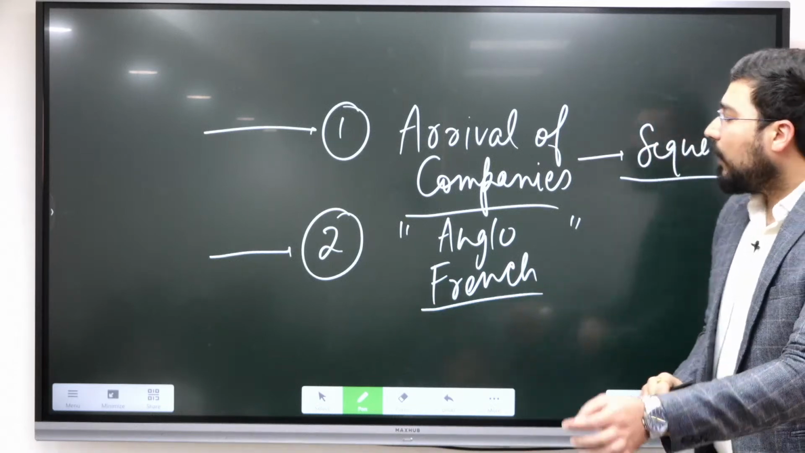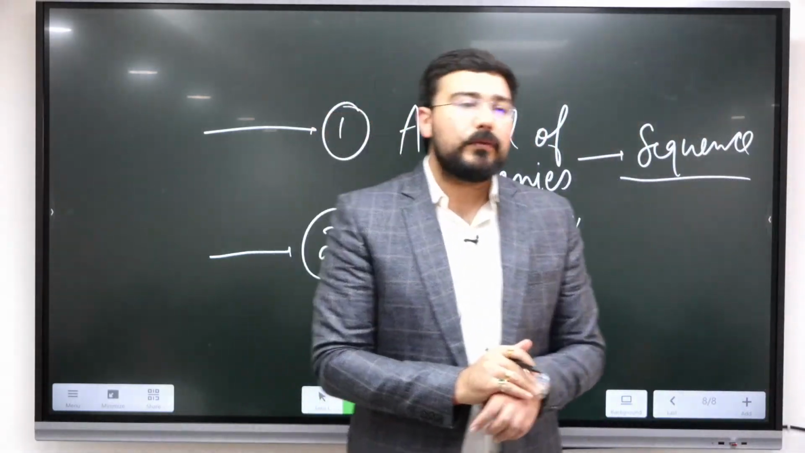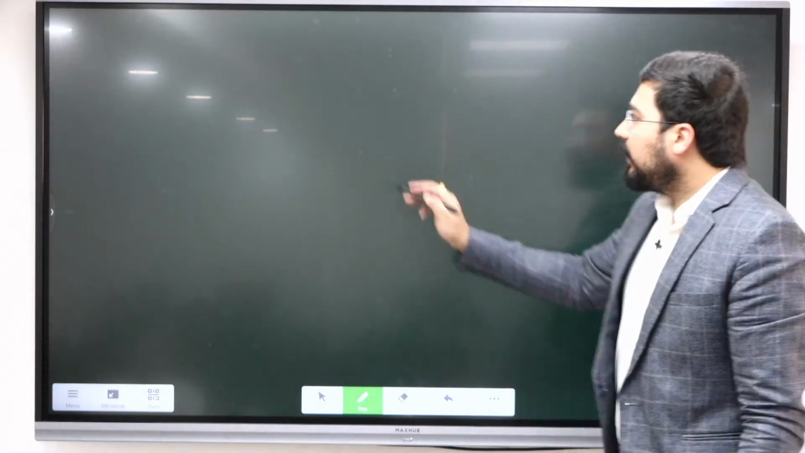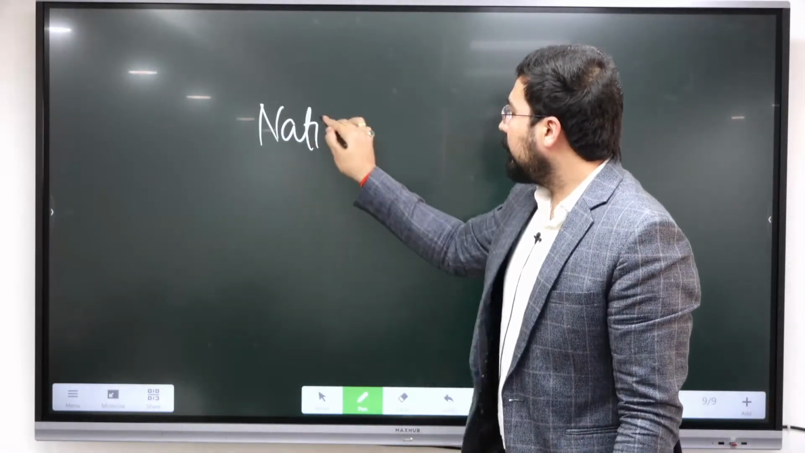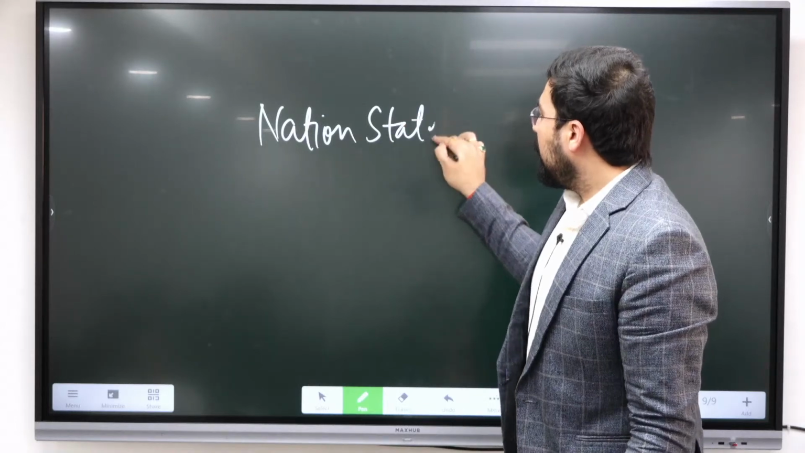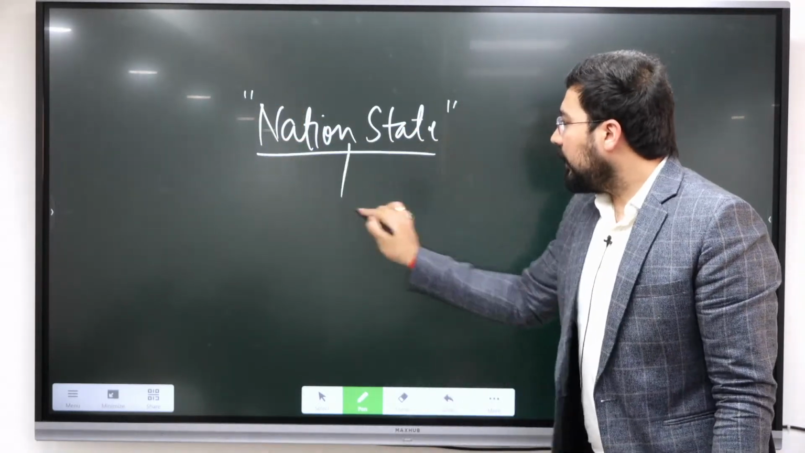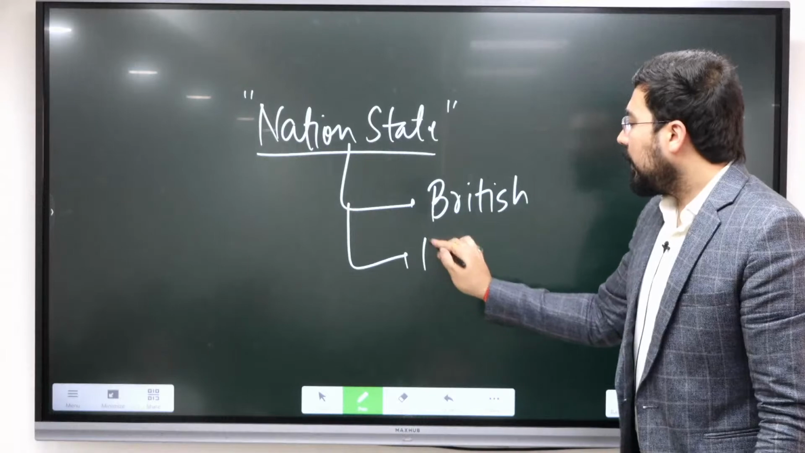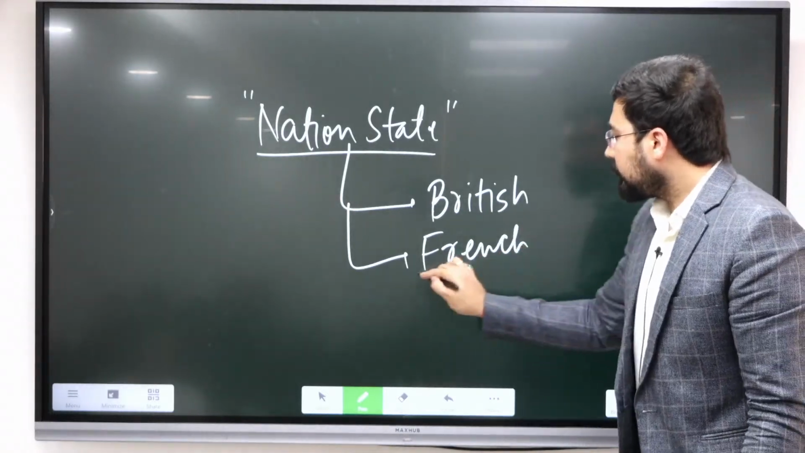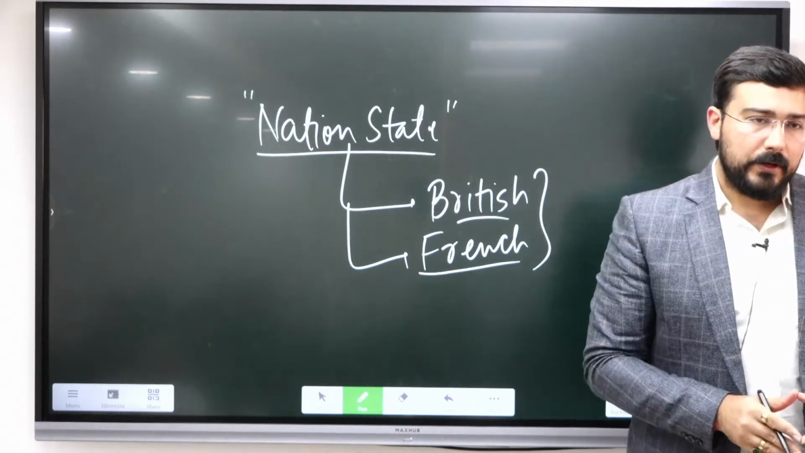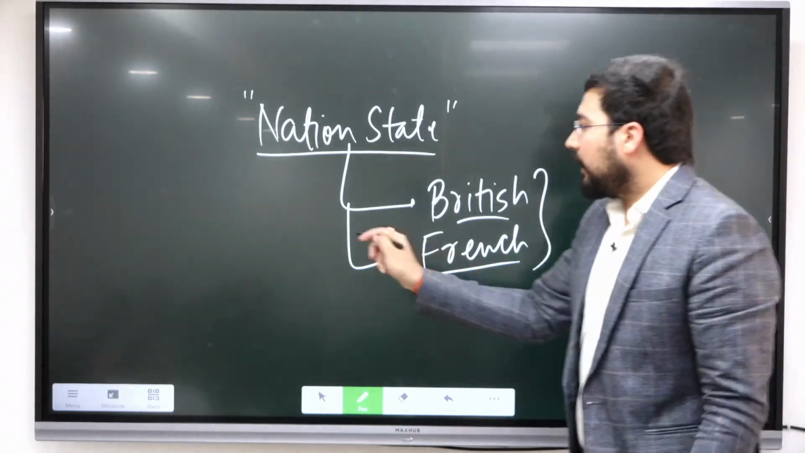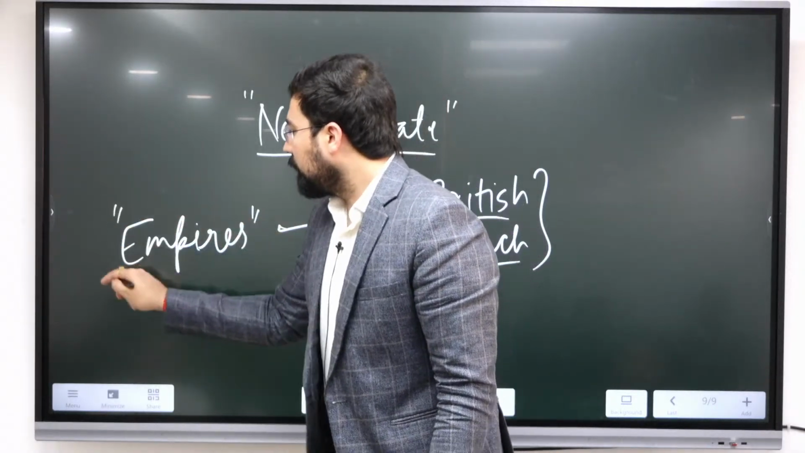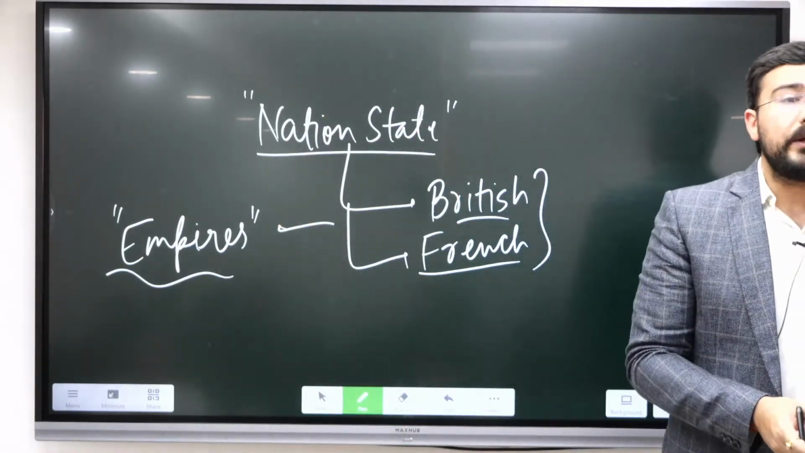Now let me give you a brief overview of this rivalry between Britain and France. What were the factors responsible for it? If we see, the development of nation states in Europe, one of the initial nations that were able to develop themselves into nation states were the British and the French. And both of them were trying to create empires.